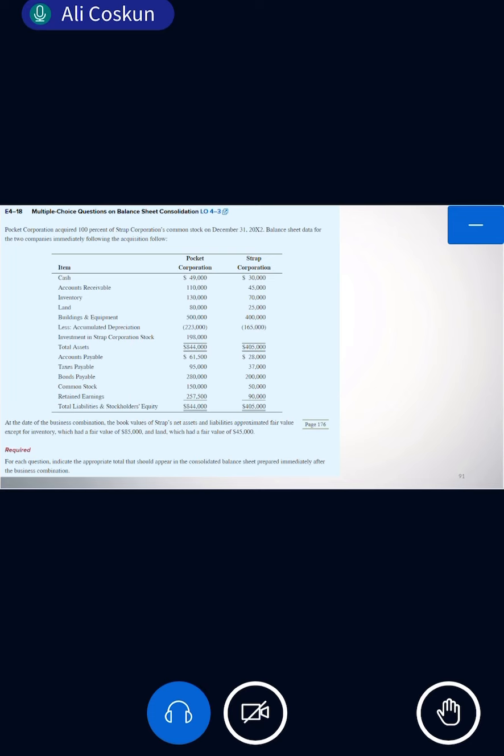You have to find the difference. You should understand the difference of these three, okay? What is excess value? Excess value is the difference between fair value and book value of each asset and liability. What is differential? Differential is the difference between acquisition price and the book value, right? And goodwill is any amount we pay more than the fair value of identifiable assets. So that is the difference between acquisition price and the fair value of net identifiable assets.